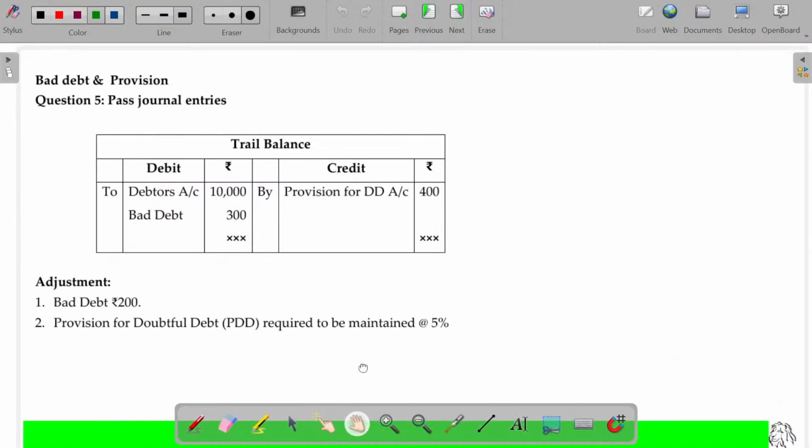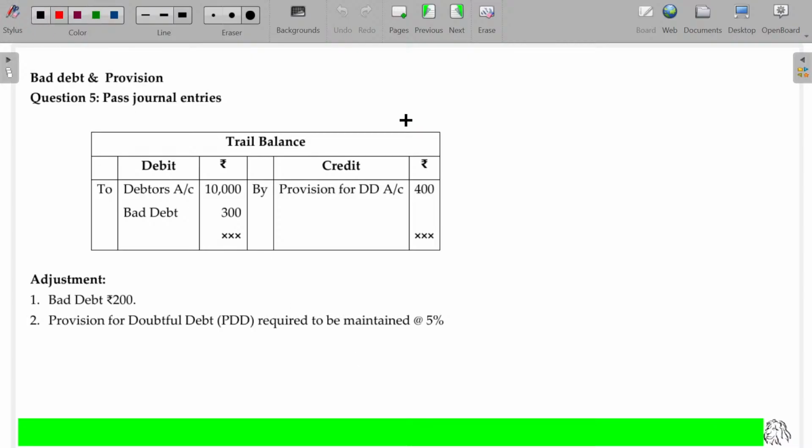Question number 5. Always before you proceed with this illustration, start with what? Working note. Working note 1 is all about the amount to be shown in the balance sheet. The format here being debtors minus bad debt. The bad debt usually given in adjustment is going to be subtracted. If the bad debt given in the trial balance was already adjusted, you need not subtract it again from the debtors. Minus PDD, which is required for the next year, usually given in the adjustment, should be subtracted. This is about the balance sheet item, how this will appear in the balance sheet.